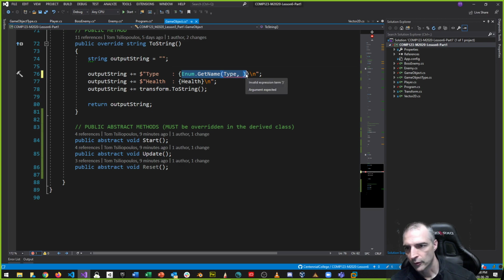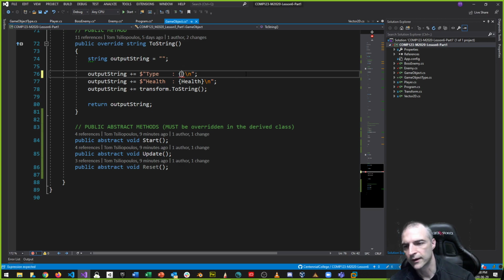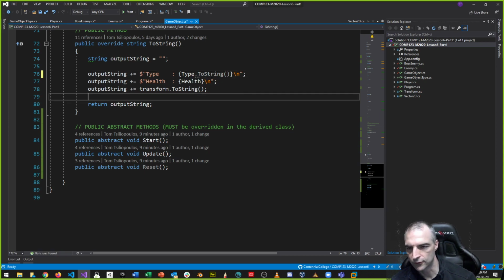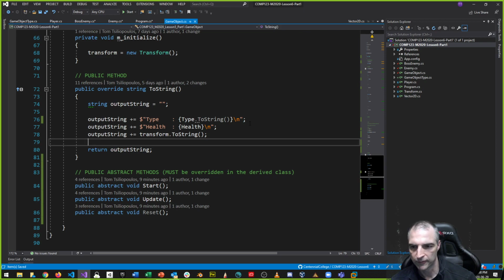Okay, let's try this out again and say maybe that's another way of doing it. So I'm going to convert this. We're going to say our type dot toString, and maybe that's going to do it for us. So toString converts this type to a string. Let's see what that does for us. Maybe it's going to work, maybe it won't. Maybe we'll have to use that get names thing that we talked about before. All right, so toString. I don't want the number, I want the name, right? So we'll see this in a second, what it does.